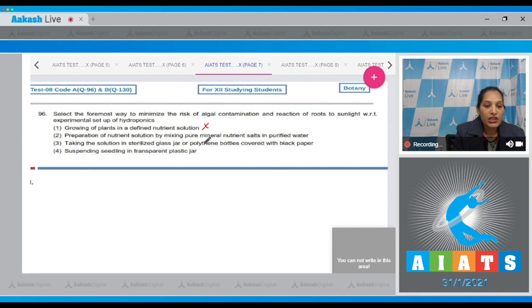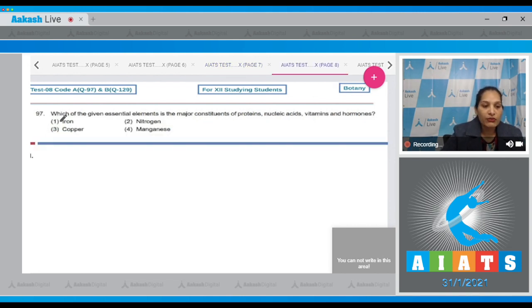Second, preparation of nutrient solution by mixing pure mineral nutrient salts in purified water. This is not the correct explanation. Third, taking the solution in sterilized glass jar or polythene bottles covered with black paper. Yes, so that the sunlight will not diffuse inside it. So this is the correct option. Fourth, suspending seedling in transparent plastic jar. No. So the correct option for the given question is option number 3. Let's move to the next question.